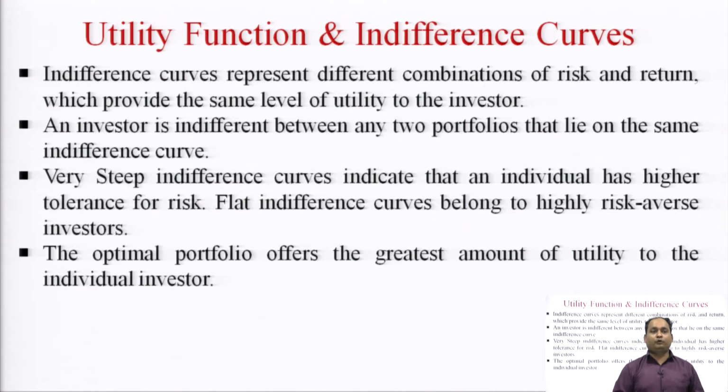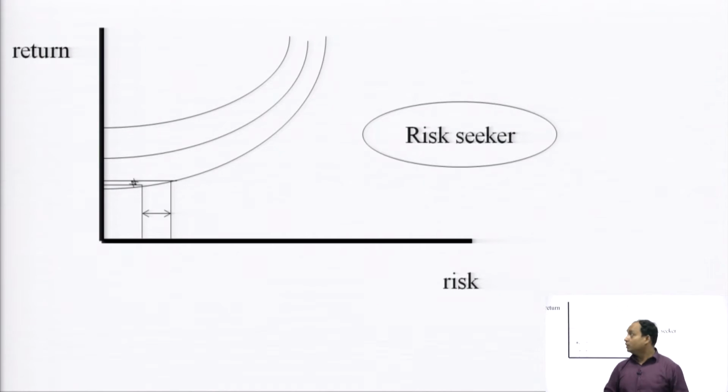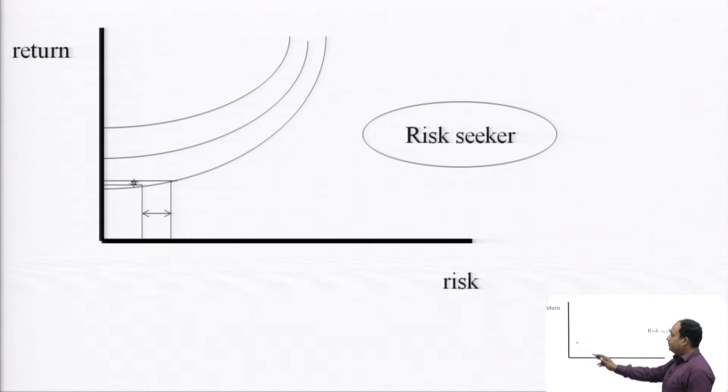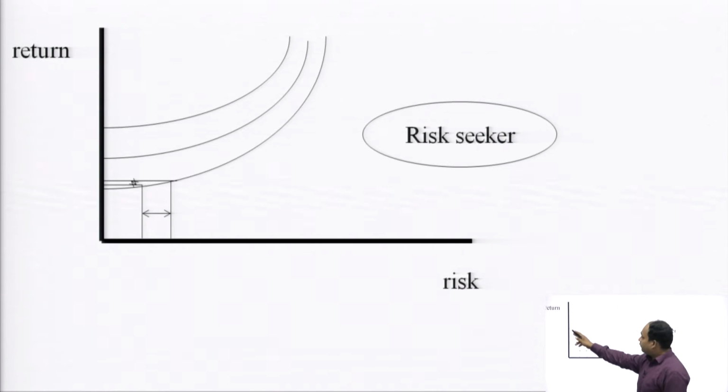The optimal portfolio offers the greatest amount of utility to the individual investor. Where the utility is the greatest, that is the optimum portfolio, and that portfolio is selected under the Markowitz theory. These are the risk seeker investors. Here is the risk, and that is the return. Risk seeker investors always want to increase the return. They want to increase the return like this.